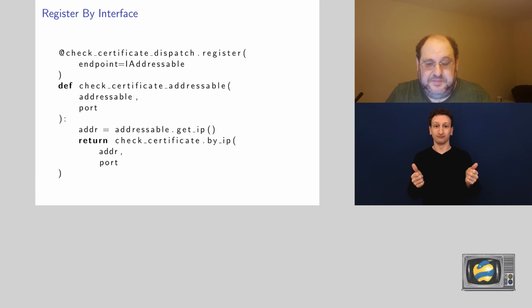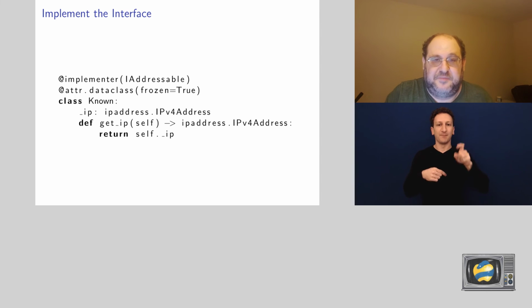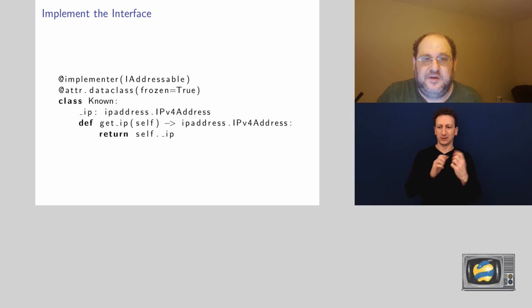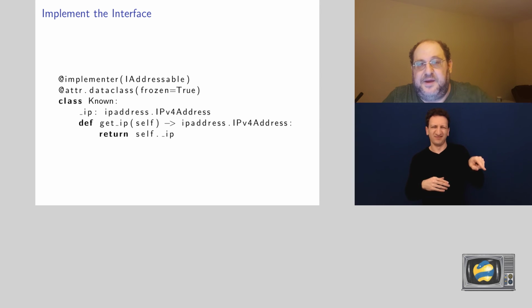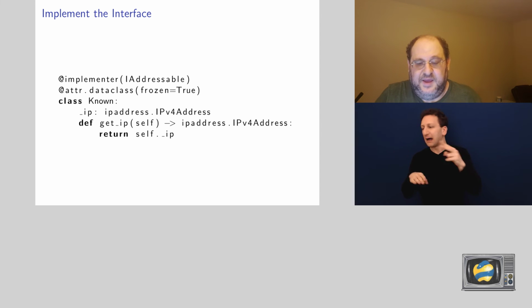Looks great. Very straightforward. Can we use it? Well, before you can use it, you have to define something that actually implements the interface. A real implementation for something like that would probably be more interesting. It would look it up in a database or in a text file. But let's have a simple implementation so we can test. So we have a known, and known just has an IP and returns it.